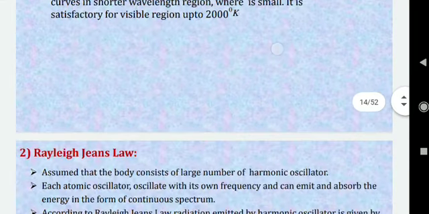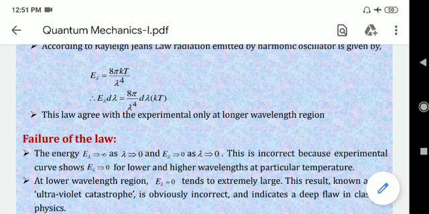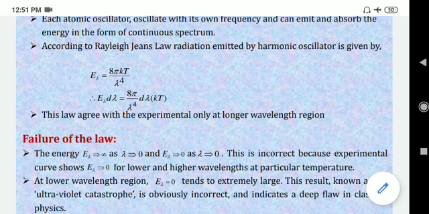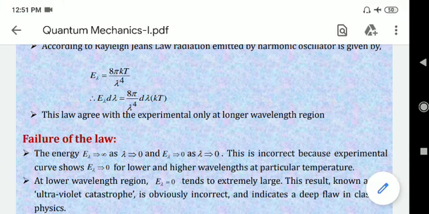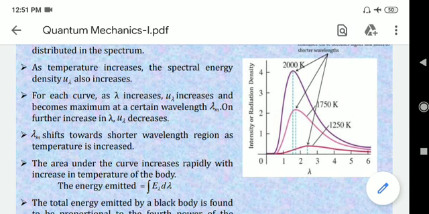If you see this particular Rayleigh-Jeans law, you can see that E of lambda into d lambda, if you see that this is constant, then it will be directly proportional to k into t. If you see this, this is lambda raised to power 4. If you convert this into frequency, then there will be the frequency in the numerator. So E of lambda, or E of nu, will be proportional to the frequency square. Actually there will be the frequency square in the numerator. Now we can say that energy is directly proportional to the square of the frequency.